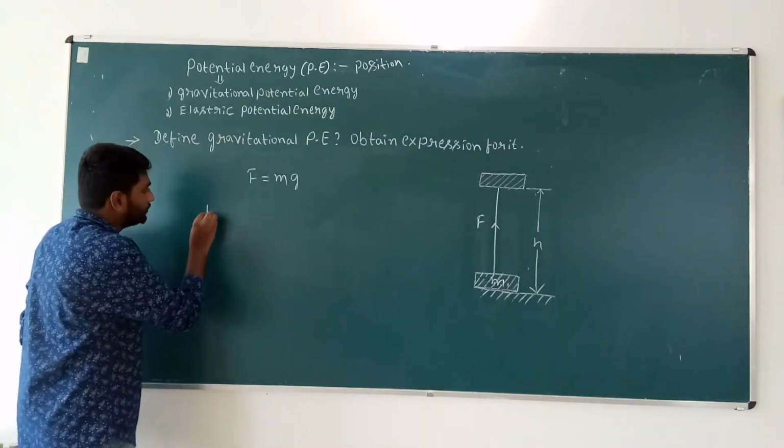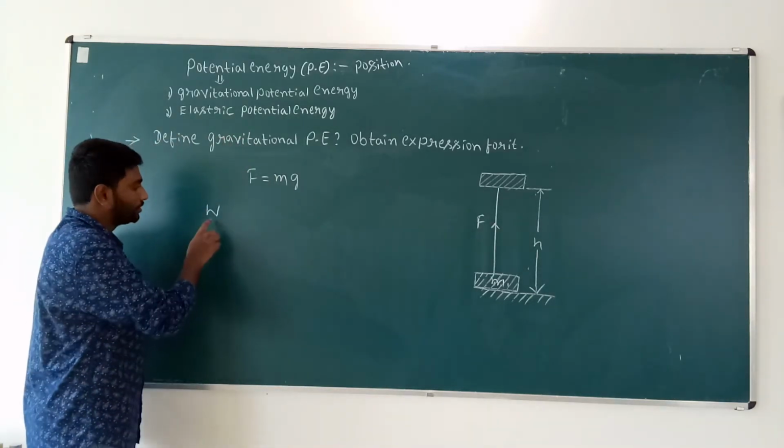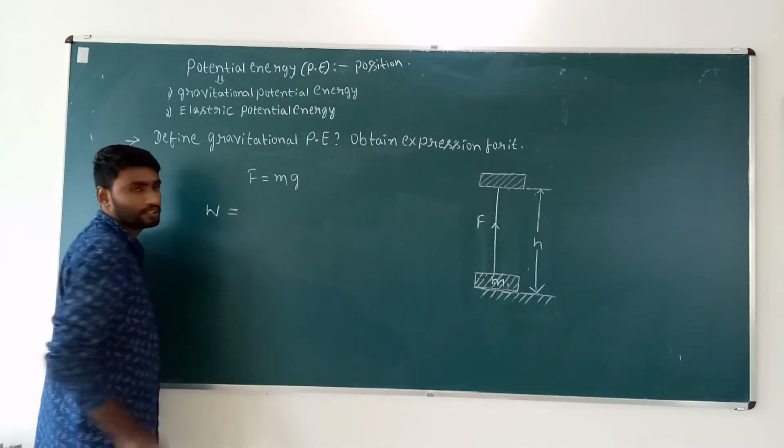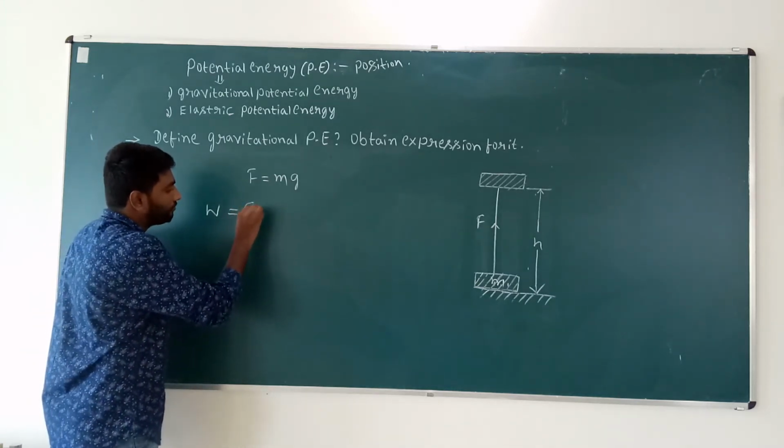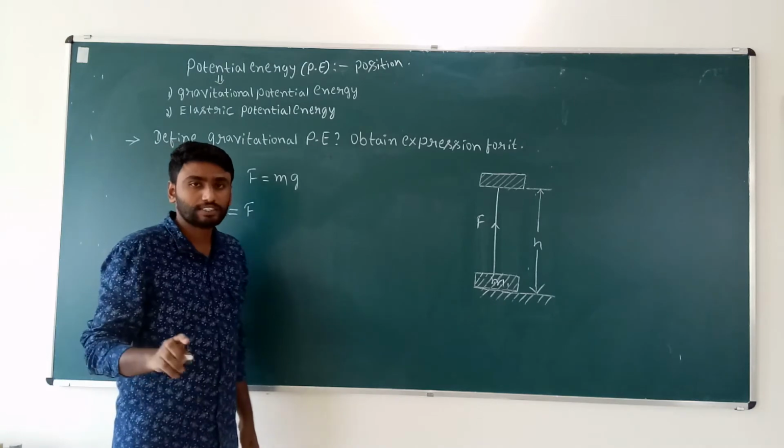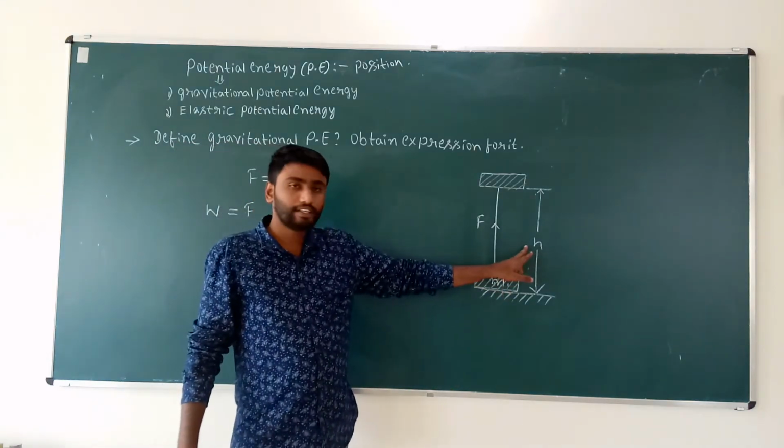So work done by the force, W, equals force F into displacement. Consider the displacement as height h.